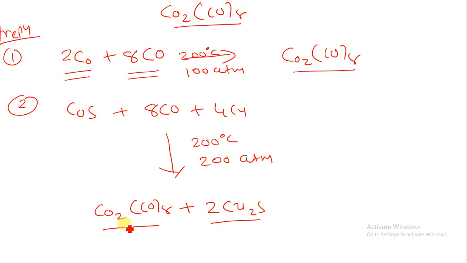So now this is Co2(CO)8, the dicobalt octacarbonyl. That is how you can prepare it. Now let us understand its properties. In any structure study, the first point is preparation, the second is properties, and the third is structure.